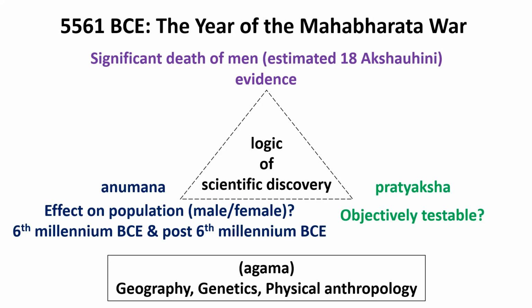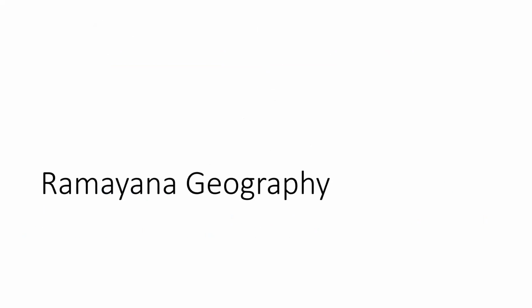What would be the background knowledge is usually not clear until we know what kind of evidence is available. Okay. Now, in this case, before my presentation, I already know what I'm going to discuss, and therefore I know the background of geography, genetics, and physical anthropology would be the relevant background knowledge. All right. So let's begin with Ramayana geography.